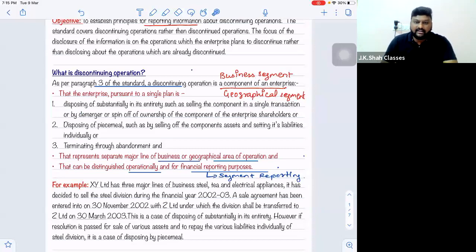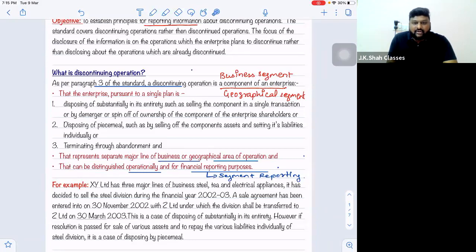So let us now read the definition. This is how it is read. As per paragraph 3 of the standard, a discontinuing operation is a component of an enterprise that represents a separate major line of business.